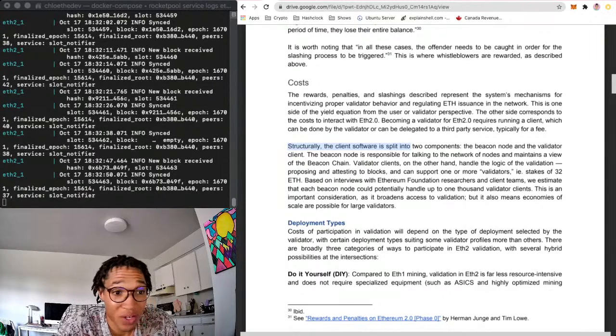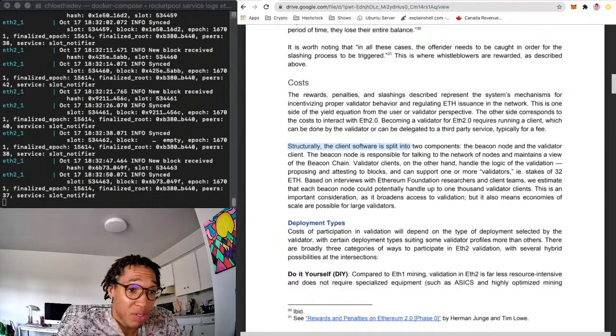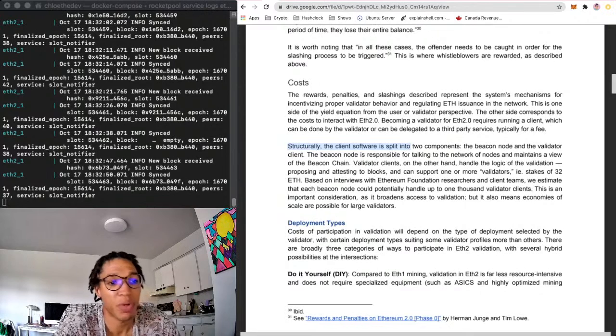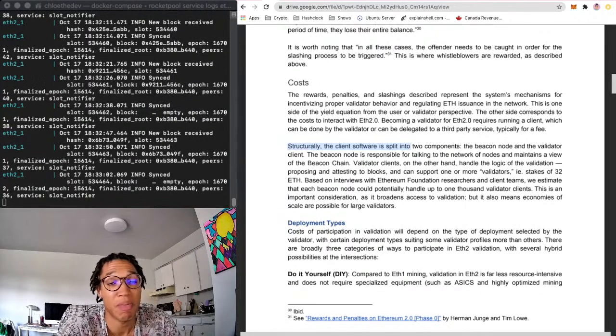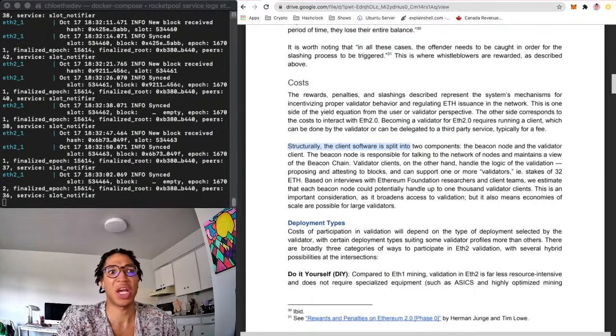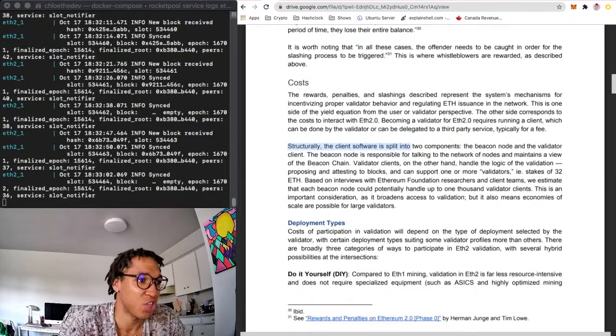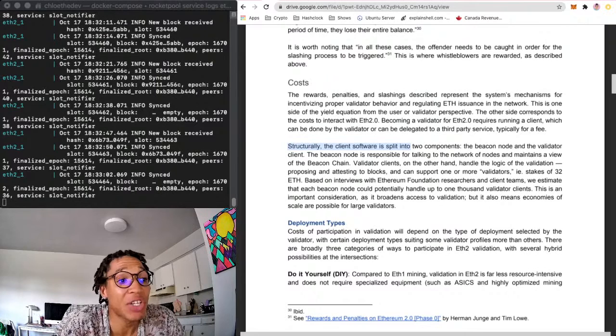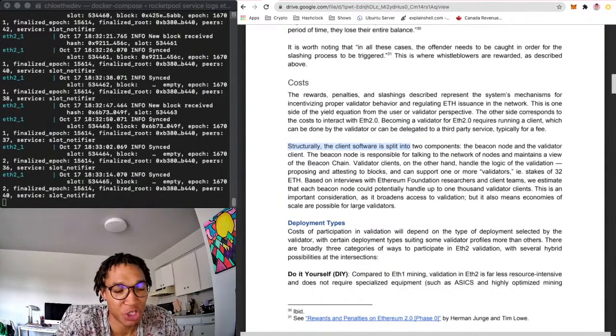It looks at the ETH1 chain and runs the ETH1 chain and keeps all the state in your computer. So I personally consider the beacon chain to be similar to what you get in ETH1, but obviously it has a very basic job. There's no actual state. It's just keeping the chain, like what's doing what, just hashes of the chain. Validator clients, on the other hand, handle the logic of validation. So they separated these two things out into two different tasks, I guess.